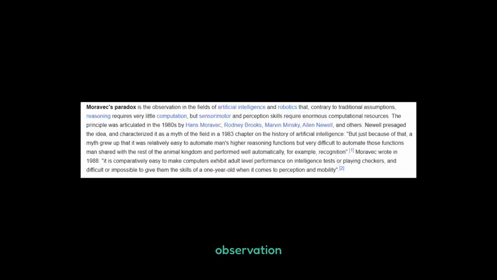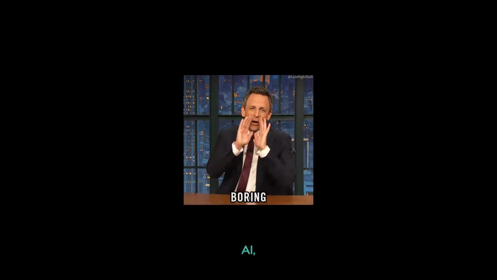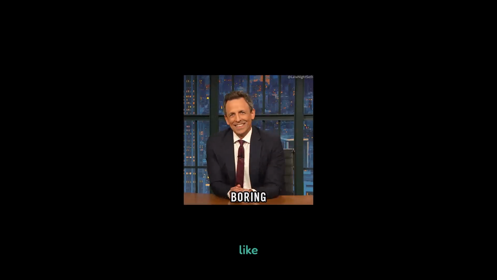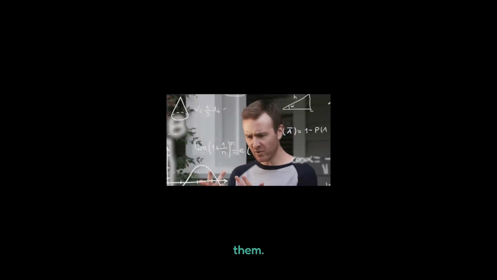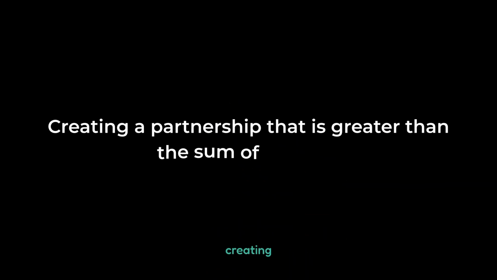This brings us back to Moravec's paradox, the strange observation that what is easy for us, like common sense and adaptation, is hard for AI, while what is hard for us, like massive calculation, is easy for them. The goal, then, isn't just to build a machine that can beat us, but one that complements our intelligence, creating a partnership that is greater than the sum of its parts.